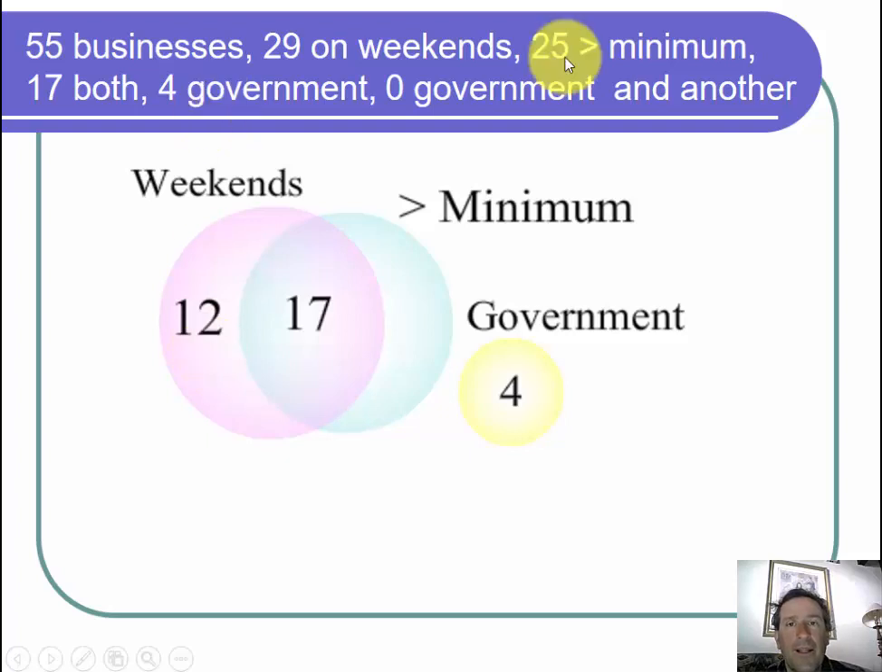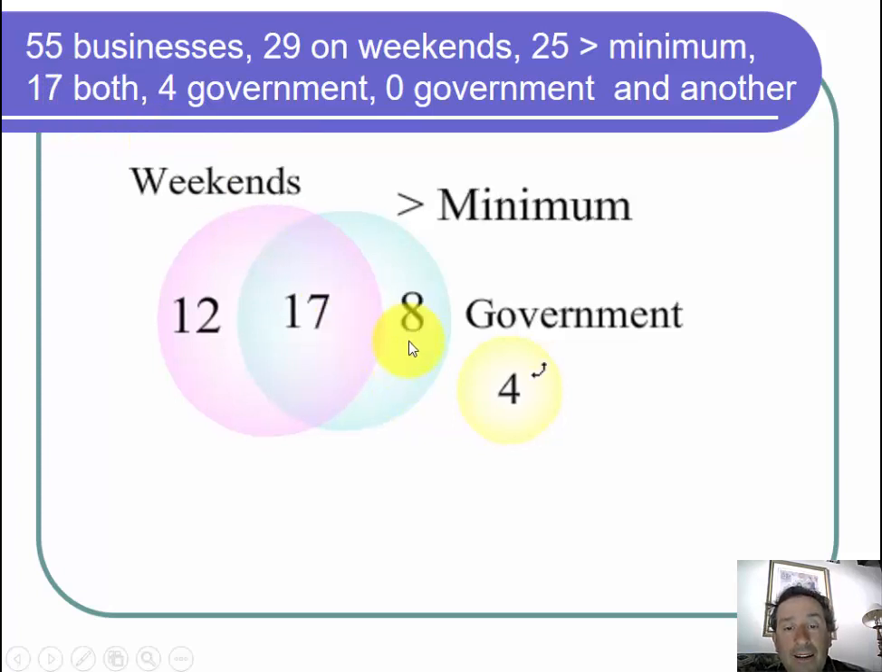Similarly, there were 25 businesses that paid more than minimum wage, and 17 of those overlapped. So 25 minus 17 is 8. So I'm going to put an 8 right here in the crescent for the paying more than minimum wage businesses.